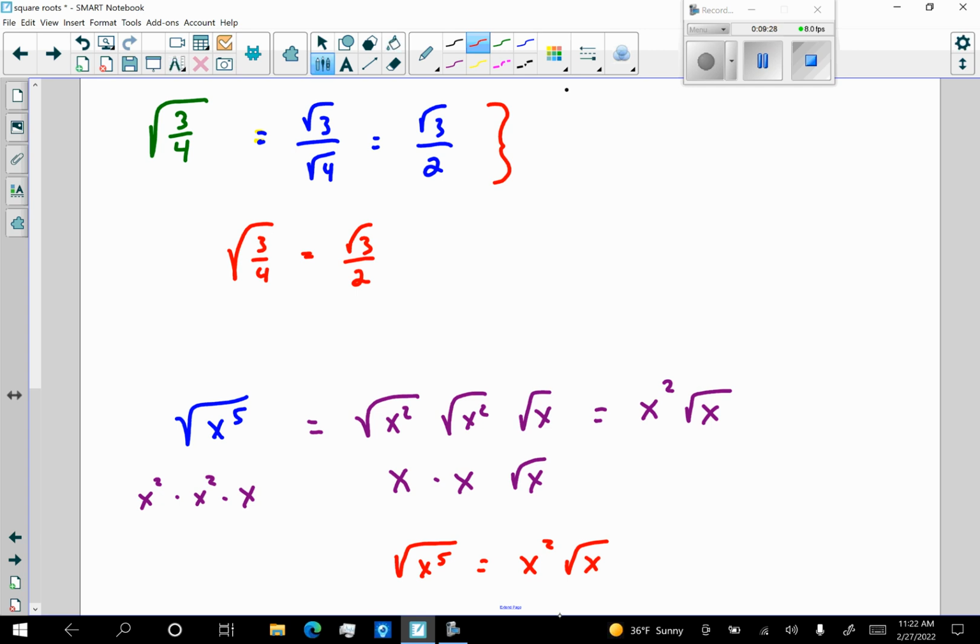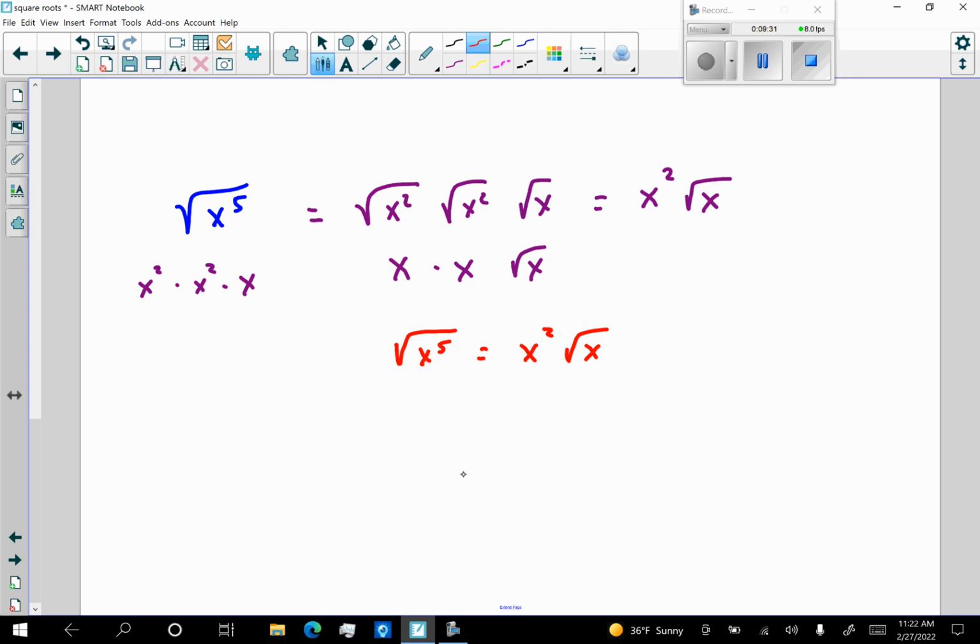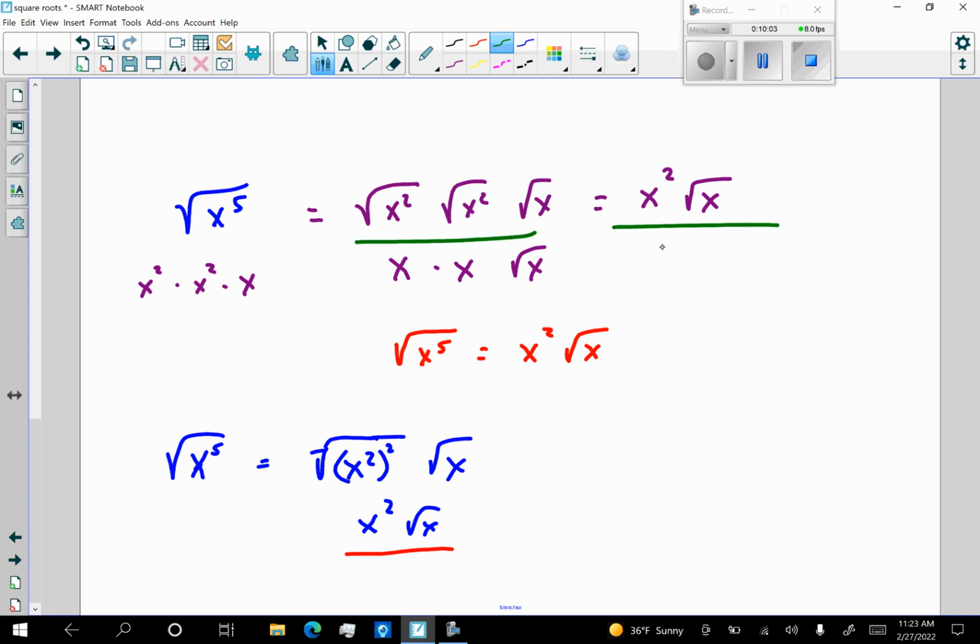Okay? The other way that I could have done that, I could have said, hey, you know what? The square root of x to the 5th is equal to the square root of x to the 4th, or x squared squared, times the square root of x. Well, what's the square root of x squared squared? It's x squared square root of x. Either way, you're going to get the same answer. Some people can immediately go to here. I will tell you honestly that most students like this method here.